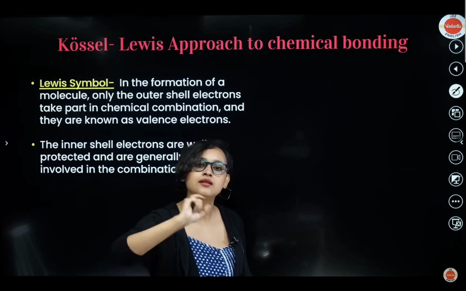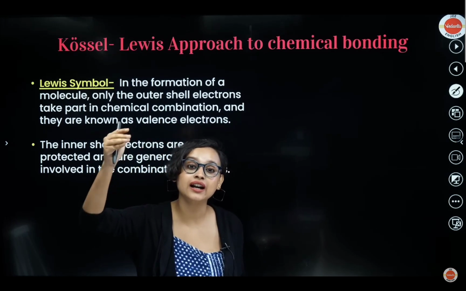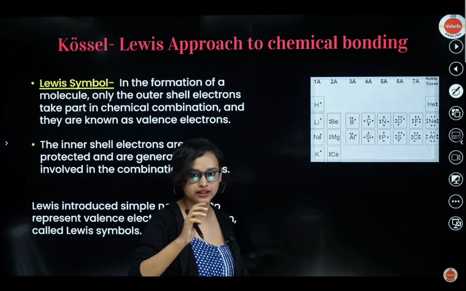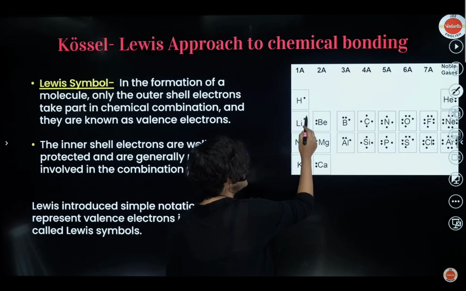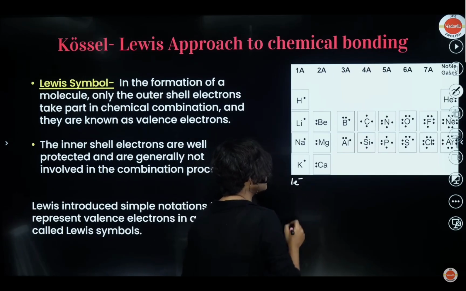So Lewis came up with a symbol where he used to only put a dot and tell you that these many electrons are present in the outermost shell. Take a look at it. Here, see, there is hydrogen here and one dot. Lithium, one dot. Sodium, one dot. Potassium, one dot. Now, what does it mean? It means that all of them have one electron in the last shell.